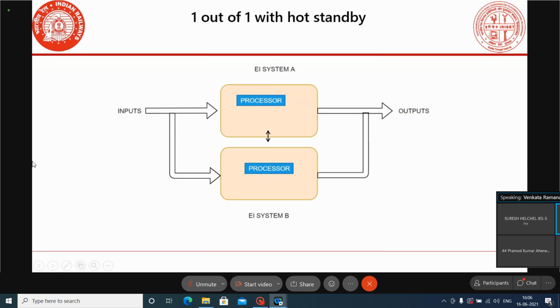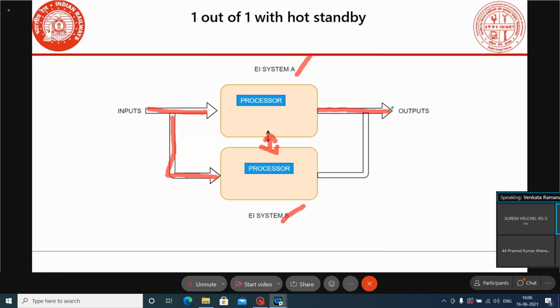Here there are two systems, A system and B system, and there is a communication between the A system and B system. This is like a hot standby arrangement. Normally communication will be there between the two systems, and it is there in the hot standby system only. Here both the systems may be reading the inputs, but outputs will be delivered by only one system.